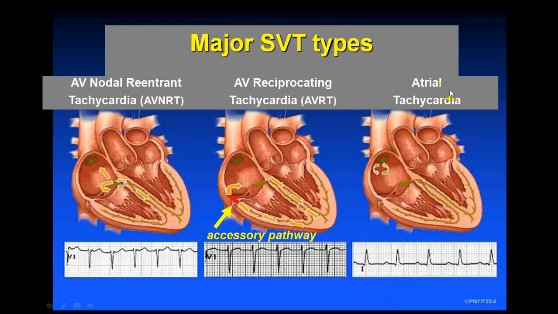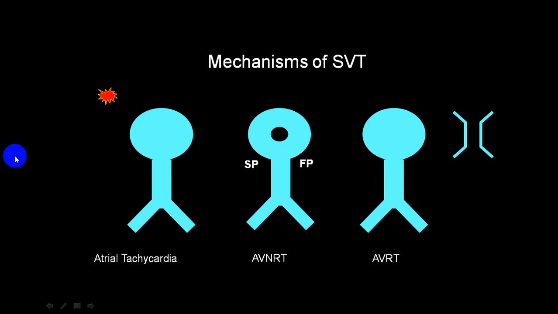But in all these three varieties, if there is the presence of what we call a bundle branch block, or it is rate related, or it is because of WPW syndrome, then you can have a broad QRS complex tachyarrhythmia. I can show you the mechanism here.